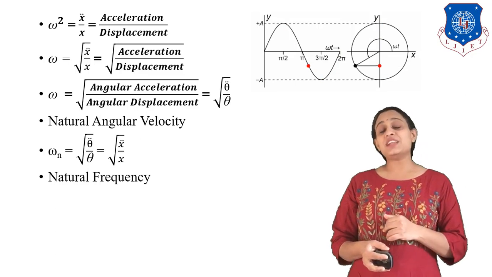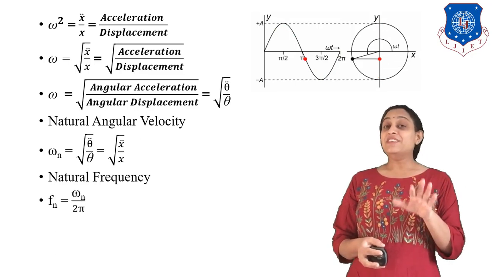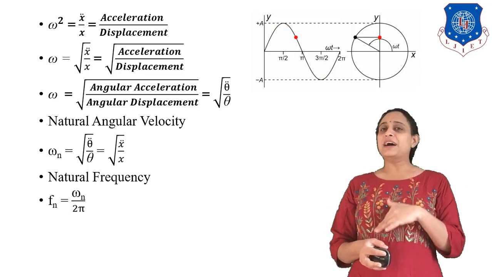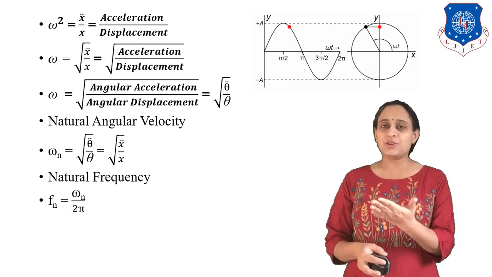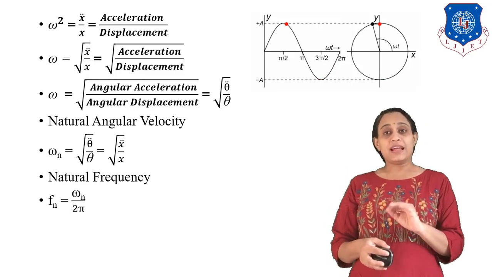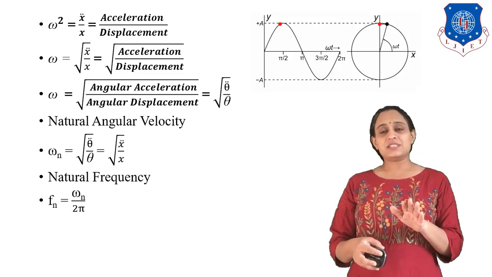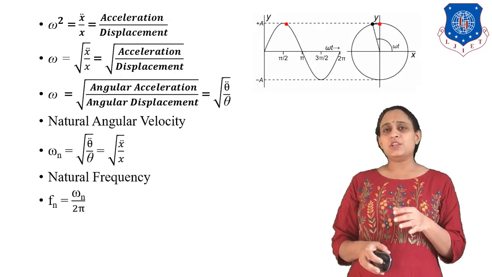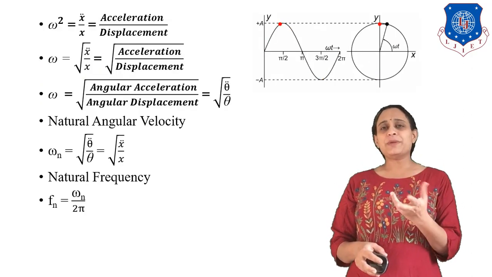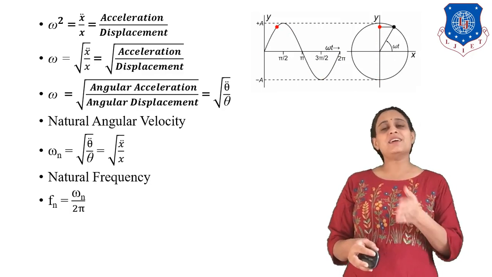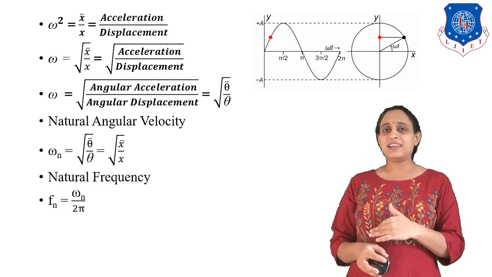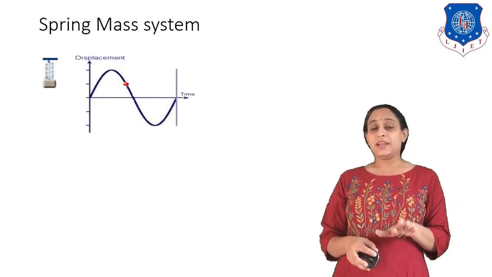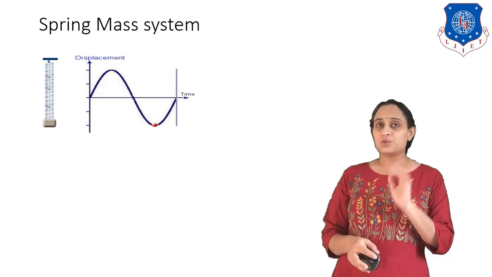Now what is the natural angular frequency? So here natural frequency as we all know, fn is equal to omega by 2 pi. Frequency is angular velocity by 2 pi. So that we can write natural frequency as natural angular velocity by 2 pi. Now by putting this value, we can find out what is omega. So we can write 1 upon 2 pi under root of acceleration by displacement. Okay. So this is our basic topic known as simple harmonic motion.